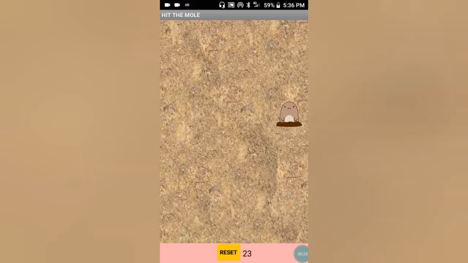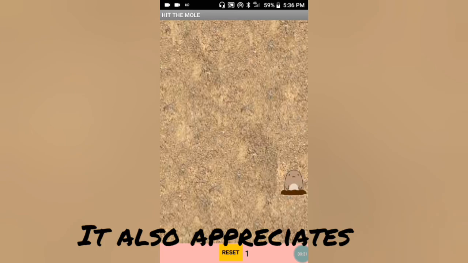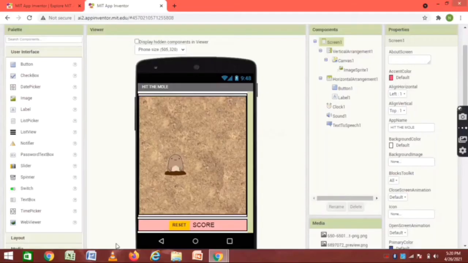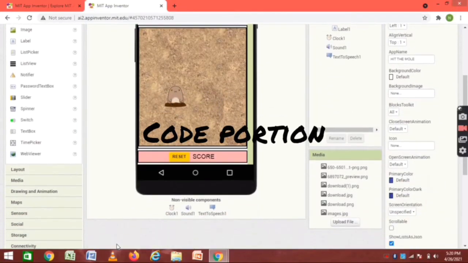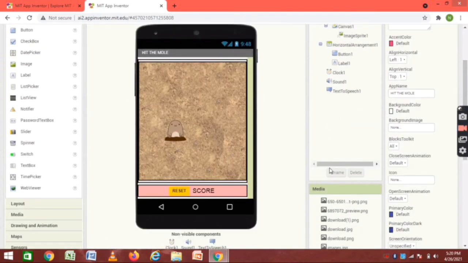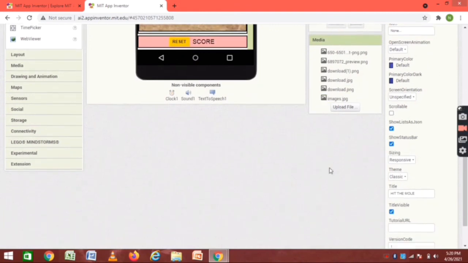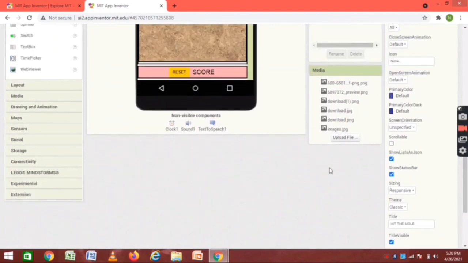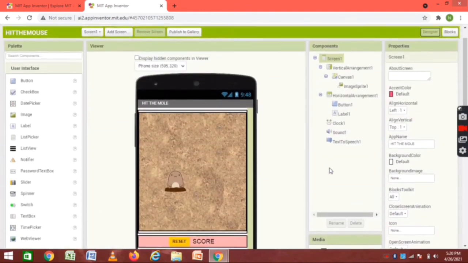And with the reset button, if we click on the reset button, it appreciates. I want that there may be more options, not only one line of appreciation, but many. So I'll make a program of that, but till now we can enjoy this game, it is a very good game.